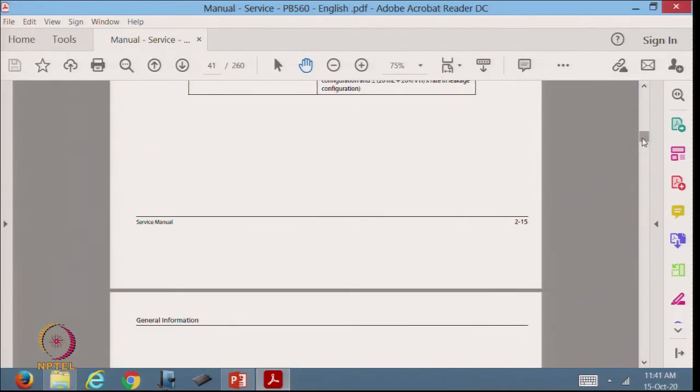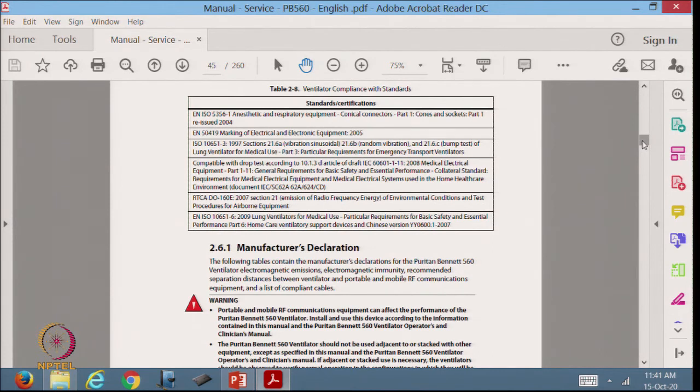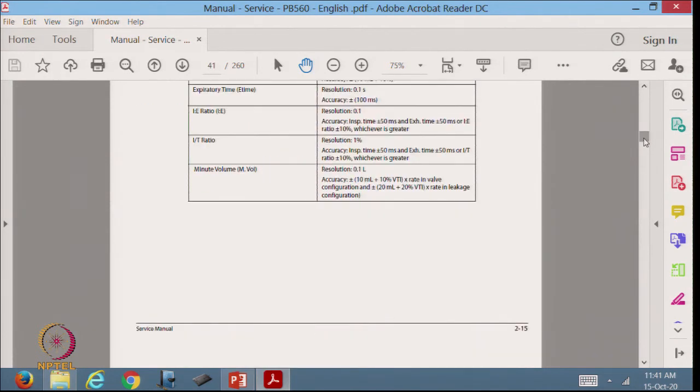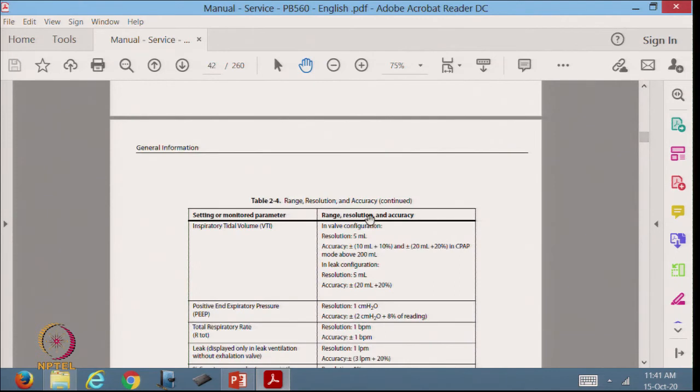So, here it is continuing on. Range, resolution and accuracy. You have positive end expiratory pressure. It says resolution 1 centimeter water, accuracy plus minus 2 centimeter water plus 8% of reading.